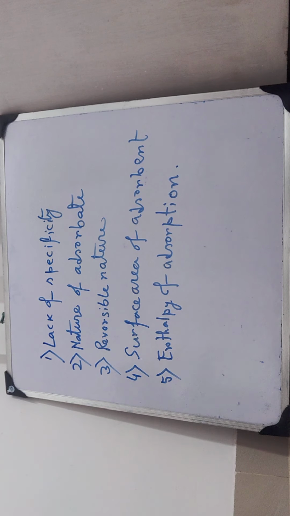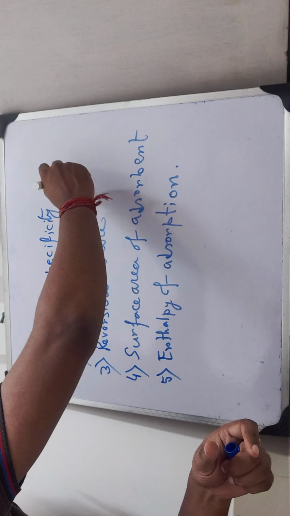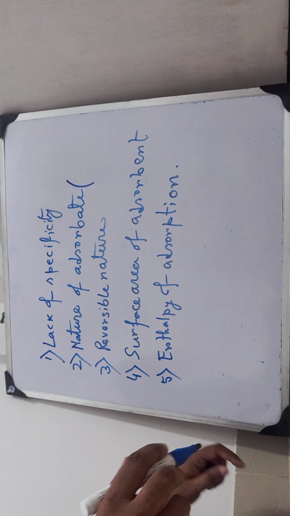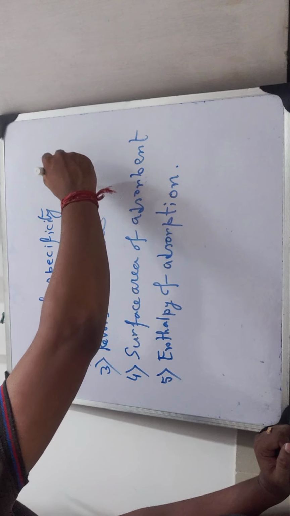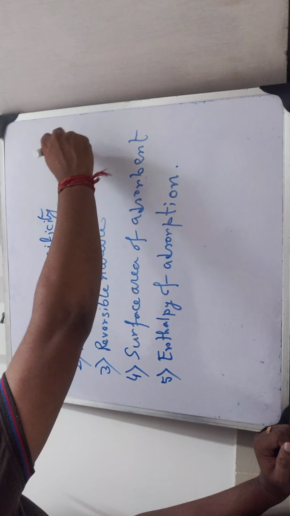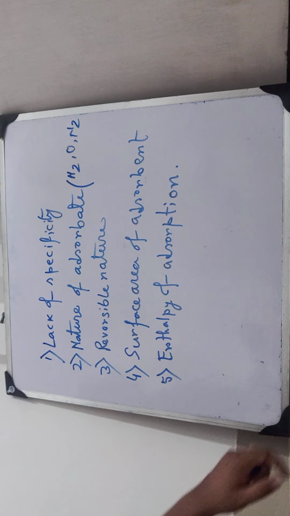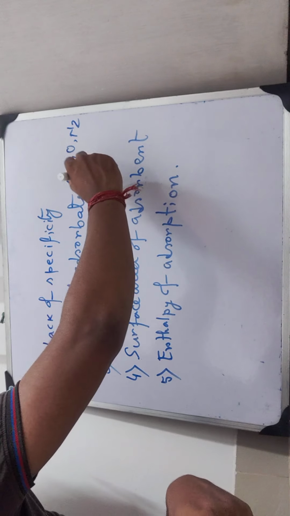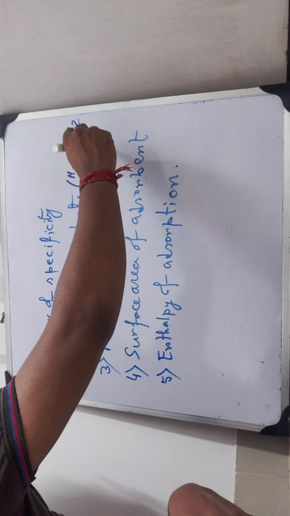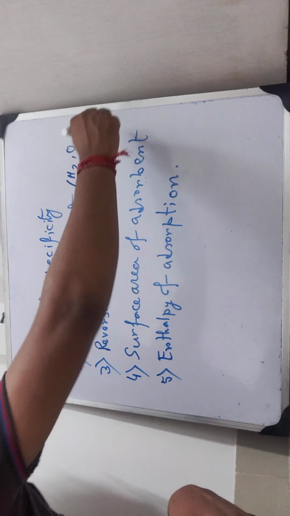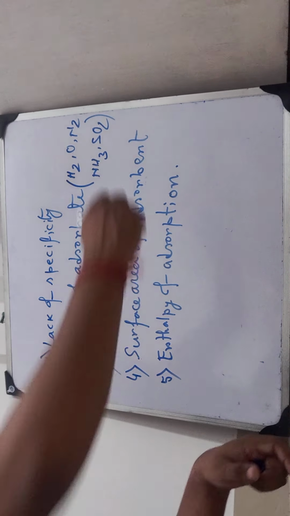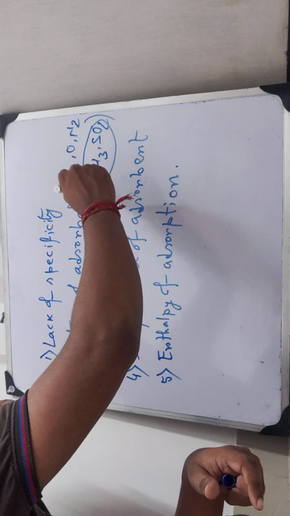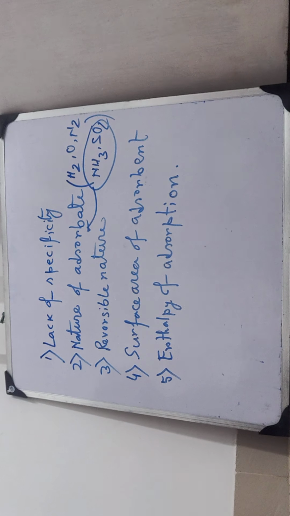So let me give you some examples which are very difficult to be liquefied. For example, the gases like H2, O2, N2, these are not non-liquefiable. Actually, they are liquefiable but not easy. And the gases like NH3, SO2, these gases are easily liquefiable, and that is why these gases are easily adsorbed. Is that clear?